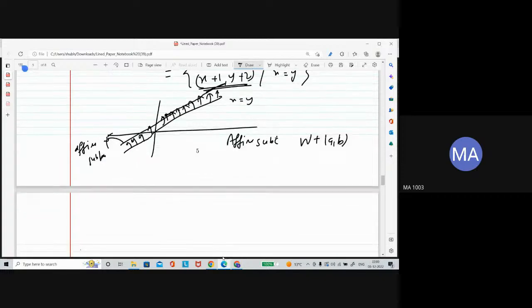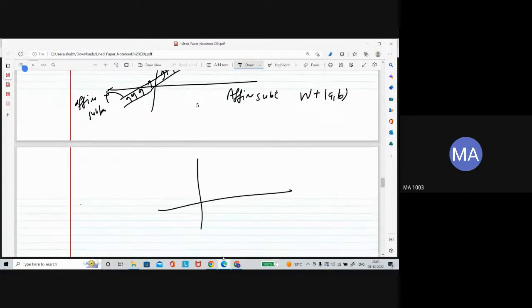Another motivation for giving the affine concept: a line which passes through the origin is actually a subspace. But what about this line? What will you say about this line? This is a line which is not passing through the origin. So how will we use this line as a concept in mathematics? That's why affine came.